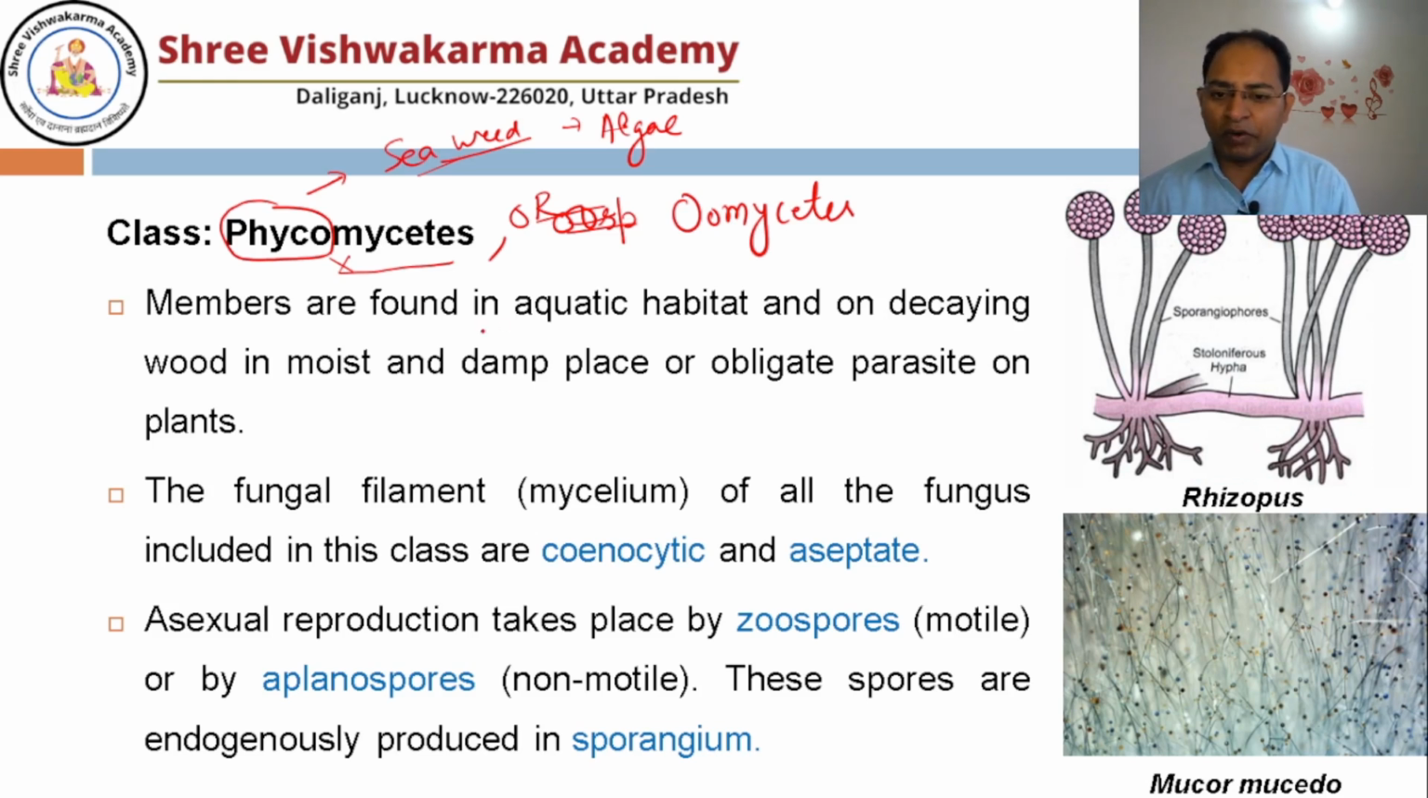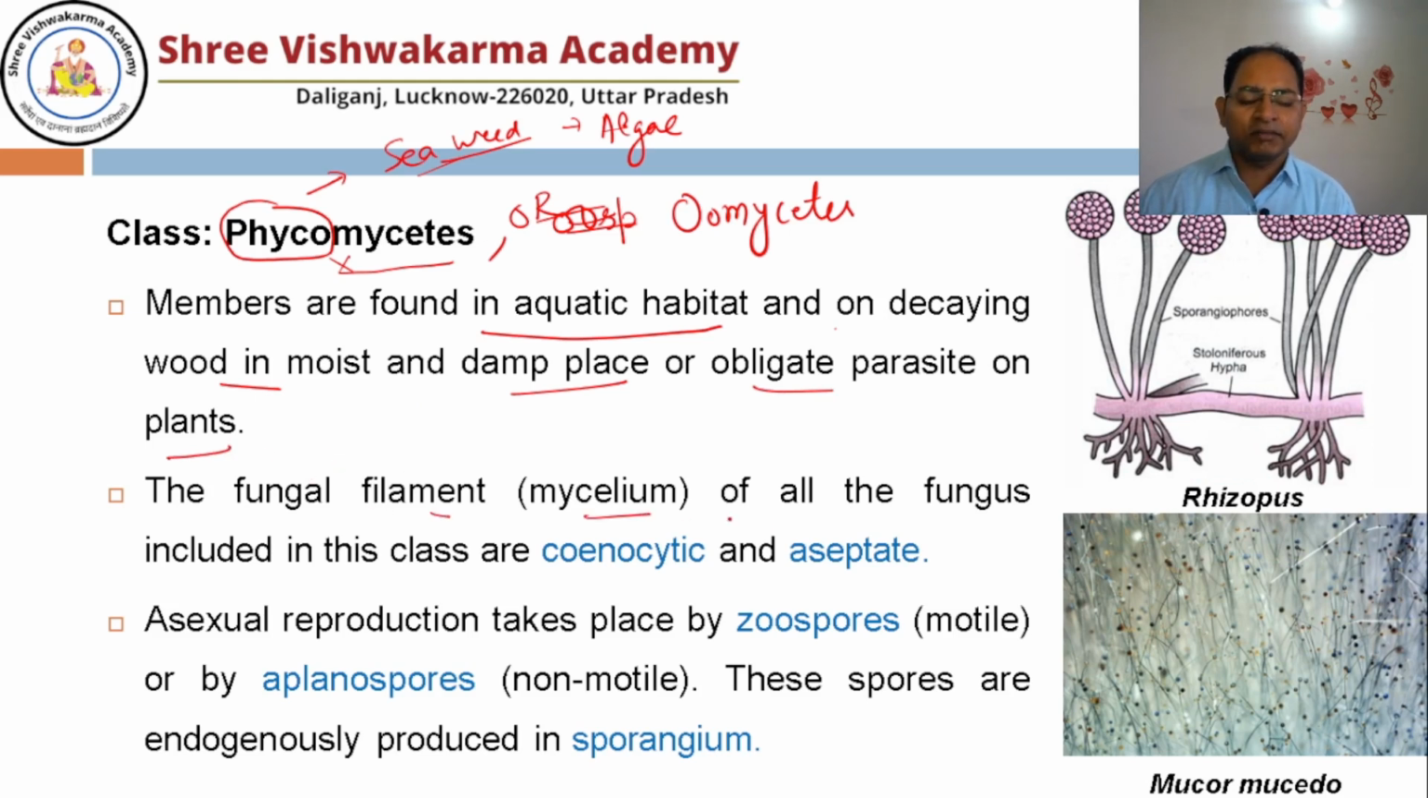So members are found in aquatic habitat or on decaying wood in moist and damp places, and are obligate parasites on plants as well. A large group is there. The fungal filament, the mycelium of all the fungi included in this class, are cenocytic and aseptate. Obviously, if they are aseptate, means they are cenocytic. Means in one hypha you will find many nuclei.